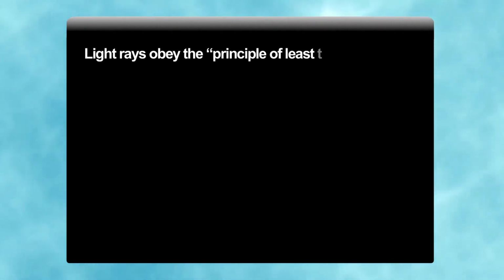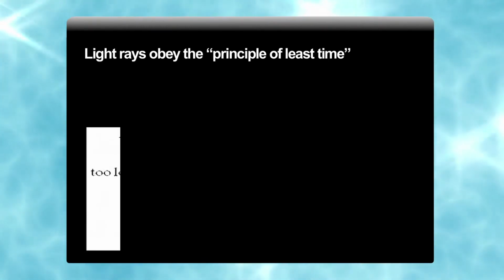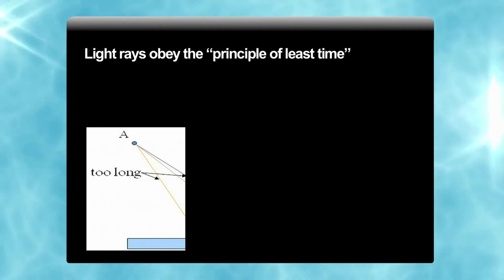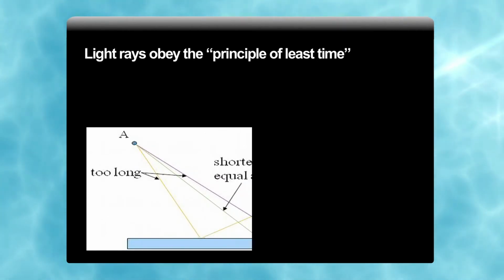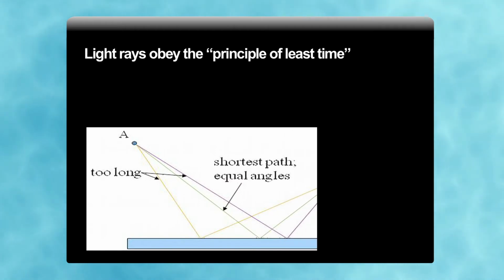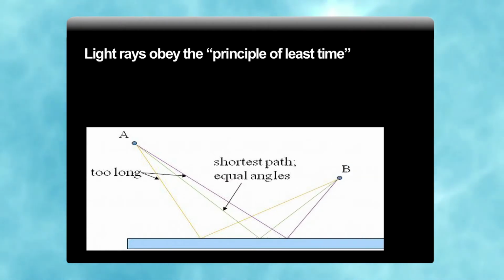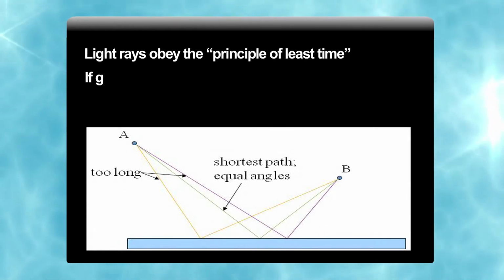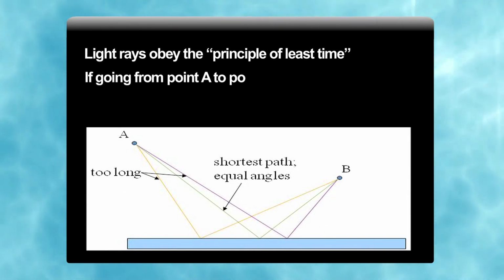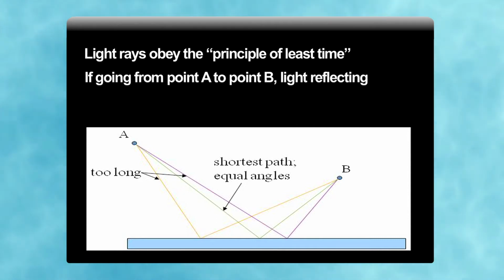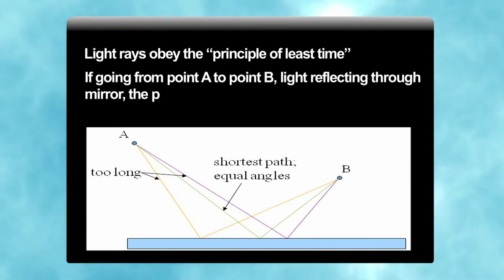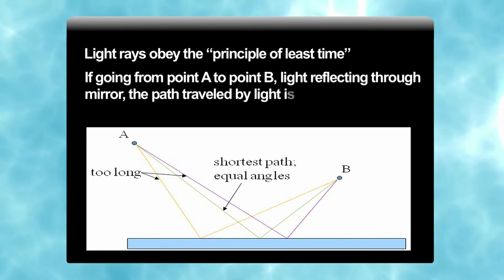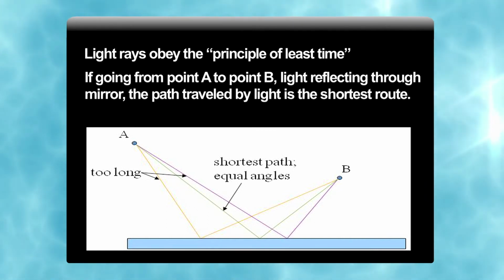Now, why does the light ray obey the principle of least time? How is i equal to r? In our books, they only say that the angle of incidence is equal to the angle of reflection, but the question is why it is so. You can work it out on your own. If we are going from point A to point B, and the light is reflecting from the mirror, the path travelled by the light is the shortest route.